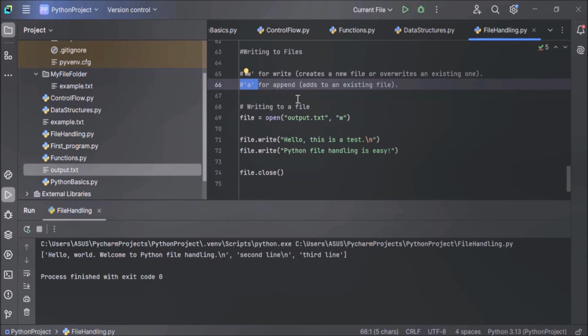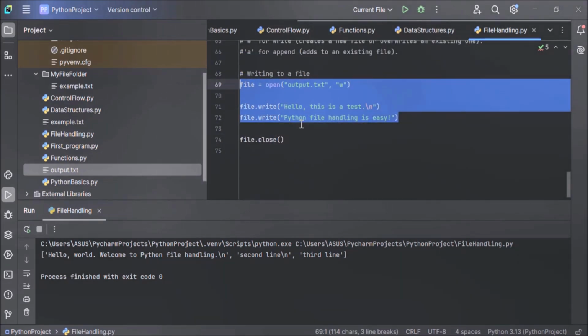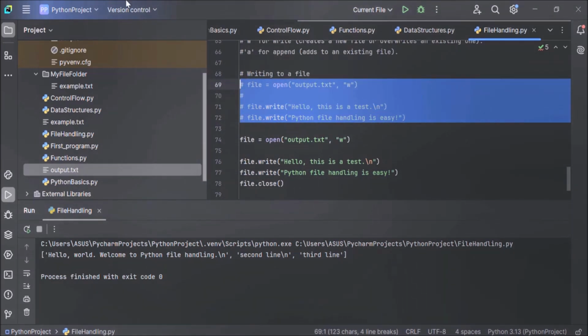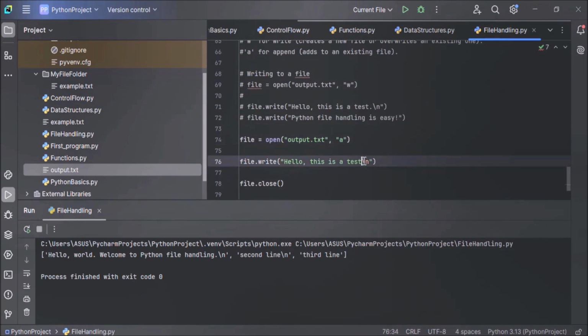Now let's understand this with the help of an example. Let's do a modification in this code only for the append demo, or we will make a copy of this code. Copy, paste, and now comment the above code. Now here we will open the file output.txt in append mode. So let's change this W to A. A is for append mode. And we will add a new line to the file with file.write.